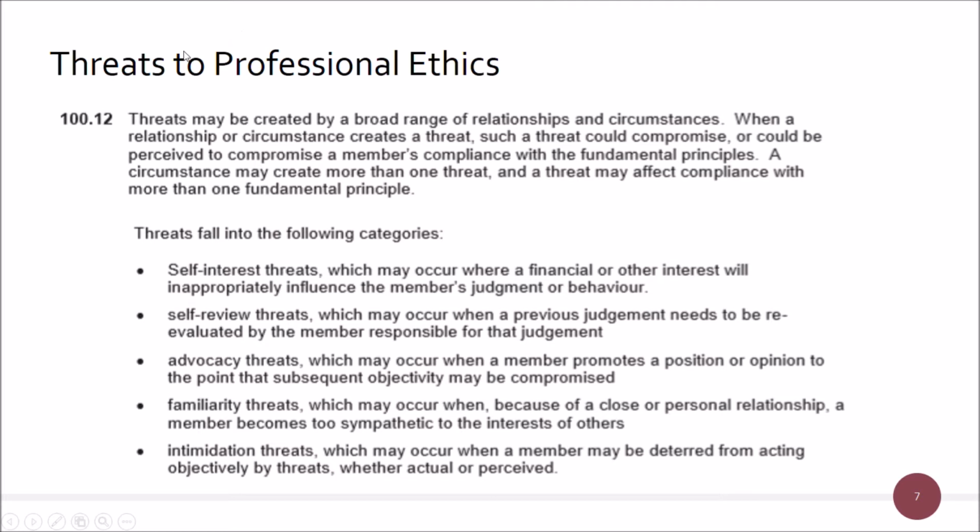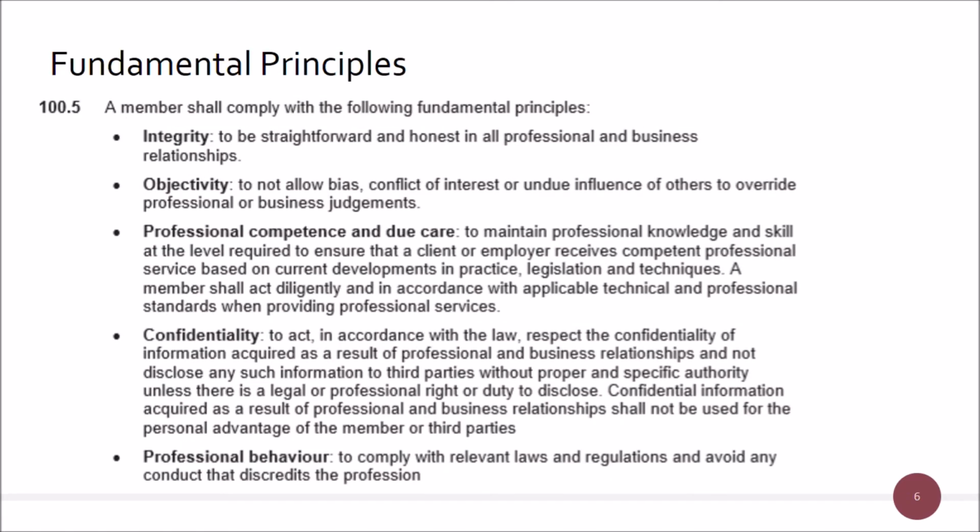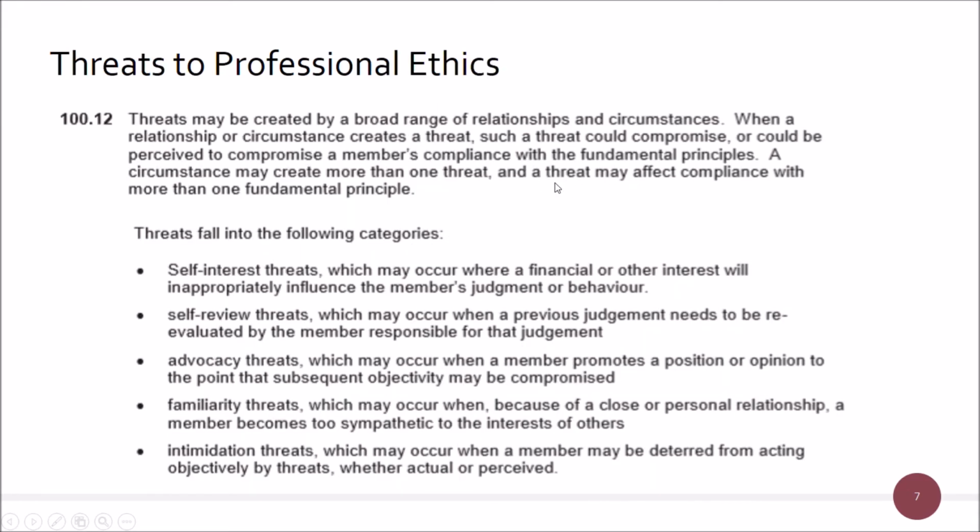Familiarity, then, here tends to come along and is quite close with self-interest, really. And the familiarity is, let's say I'm doing the accounts of my favourite uncle, and my favourite uncle is going to gain something by either reducing their tax bill or selling this business to somebody else for more value than it's really worth, or what have you. And because of my close personal relationship, I am swayed by that. It's a threat to my objectivity, really. And there was sort of undue influence that comes in here with my familiarity threat.